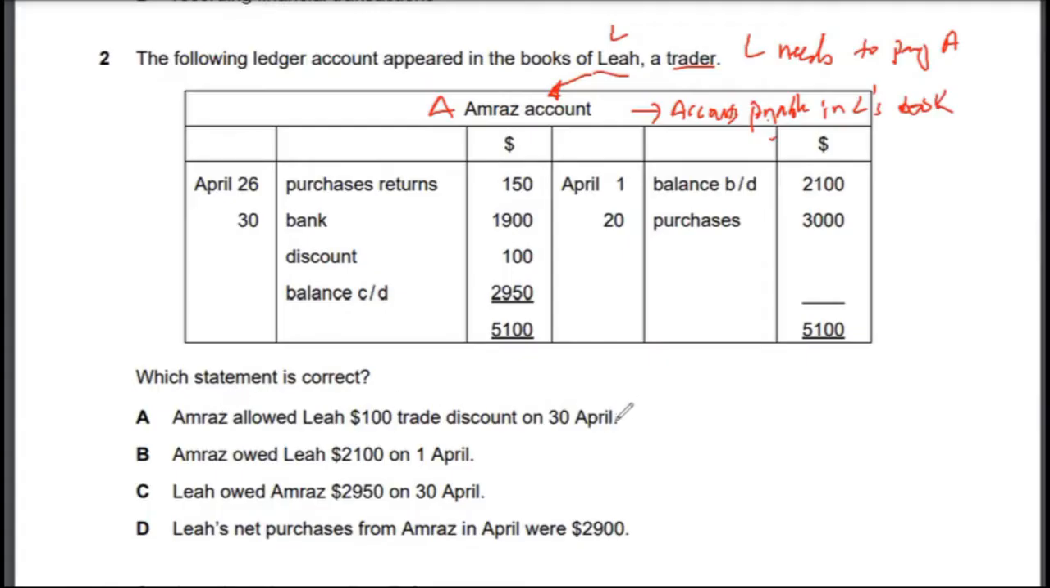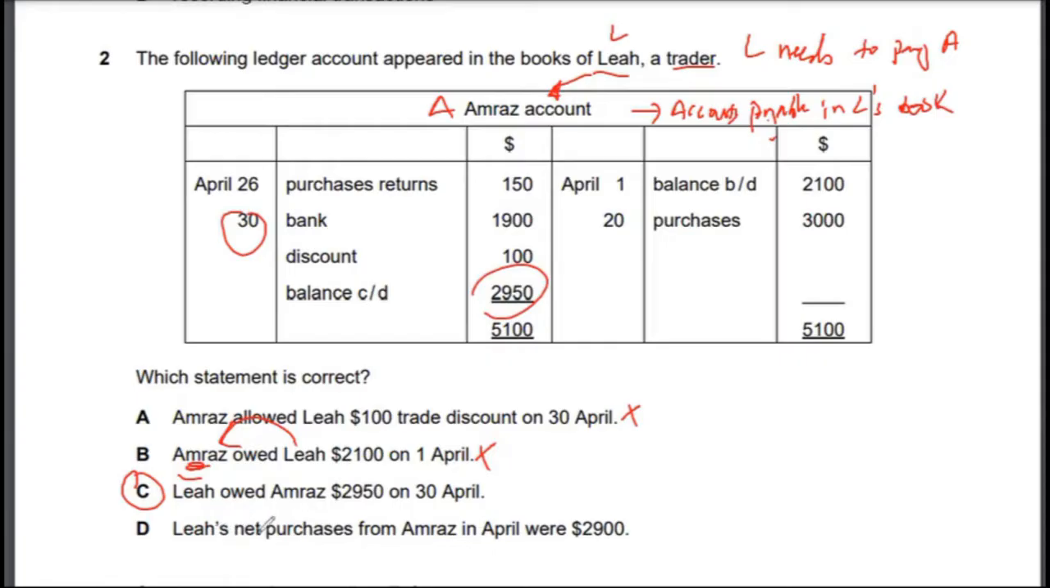No, that is actually incorrect. So A owed L $2,100 on 1st April. No, A did not owe anything to L actually. It's the opposite. L owes A $2,100 on 1st April. So L owed A 2950 on 30th April. This is actually correct. So 30th April owed, and yes. So the correct answer to multiple choice 2 would be option C.